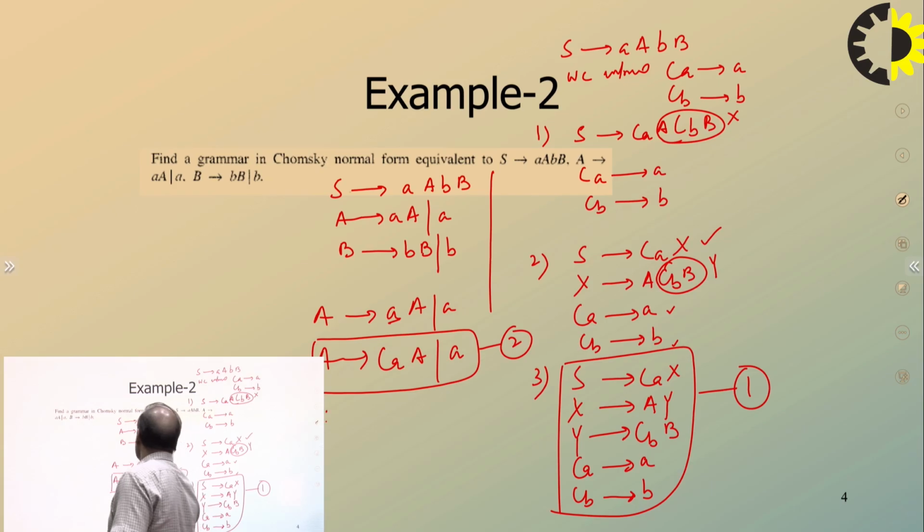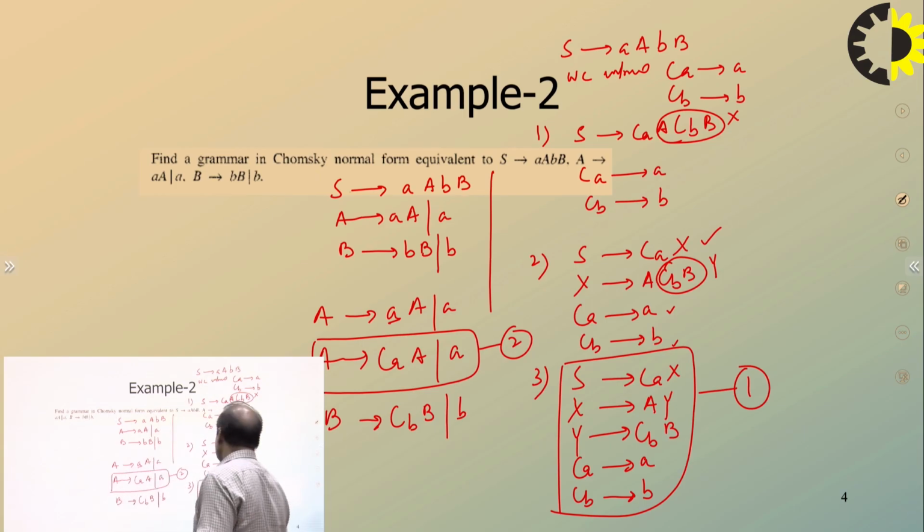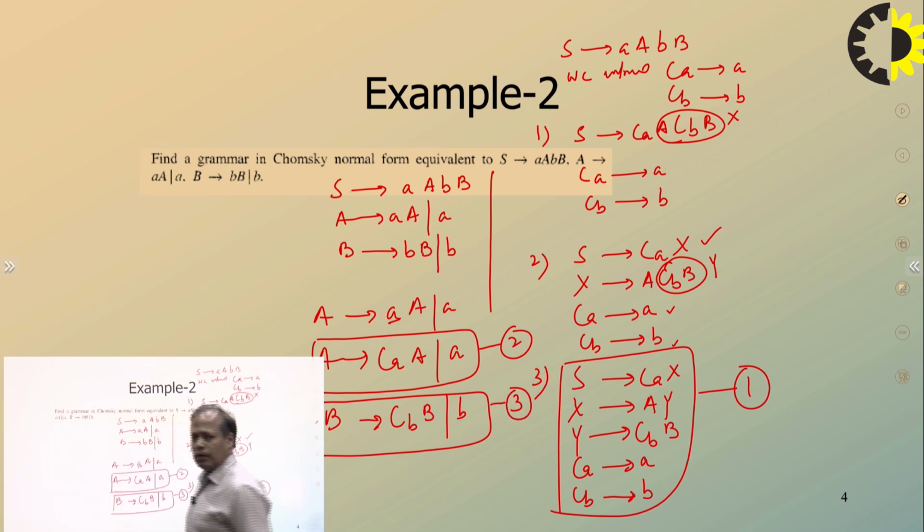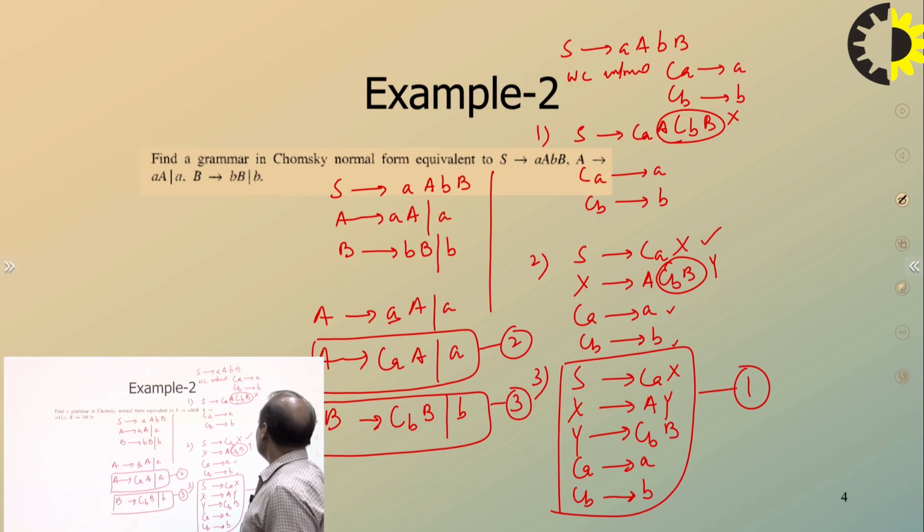Similarly, when you talk about B goes to C_B B and b, we have already introduced C_B goes to b. So this is also in CNF. So this is equation number 3. So you can see that from equations 1, 2 and 3, the grammar is already in Chomsky normal form. So this is a very simple procedure to convert a grammar into CNF.